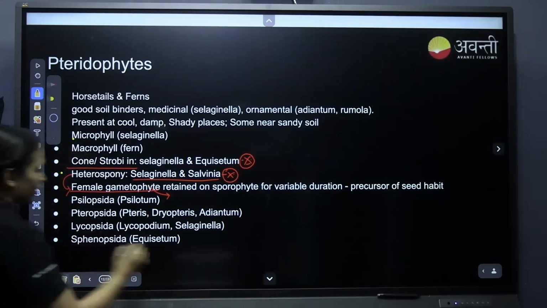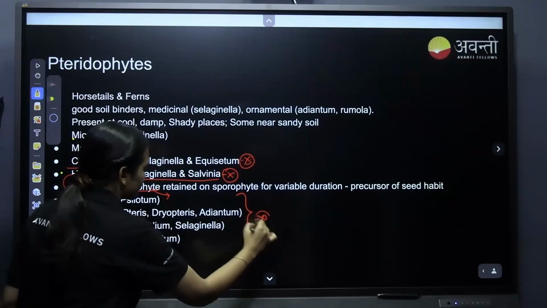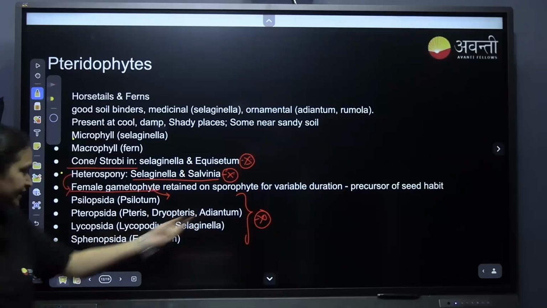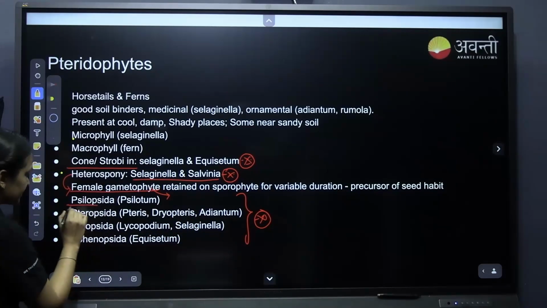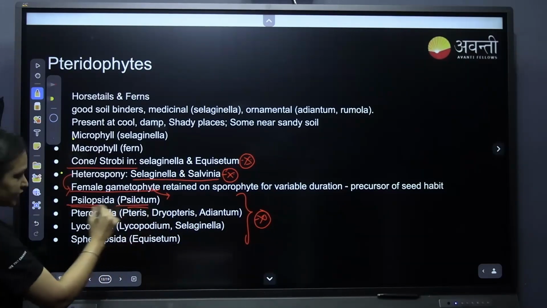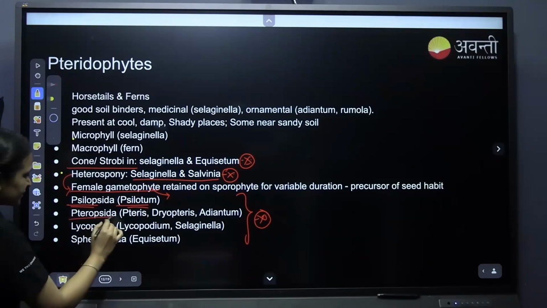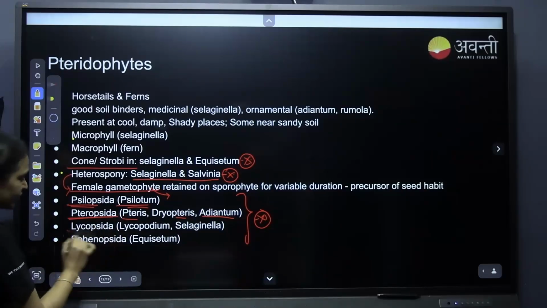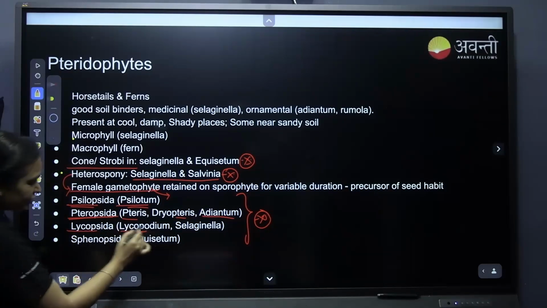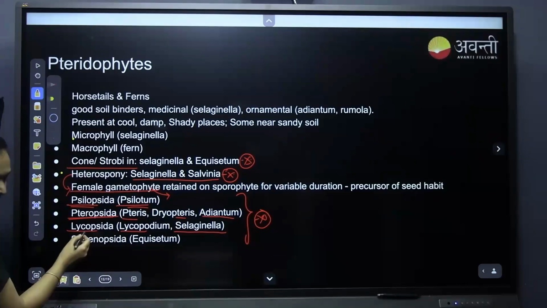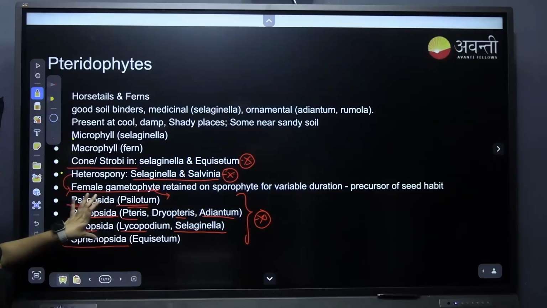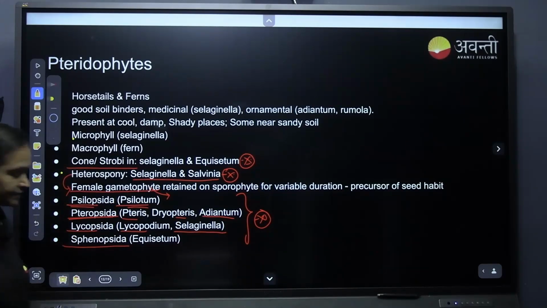All these things have been previous year questions: Coleopsida, Coleotum, Pteridopsida, Pteris, Diopteris and Adenatum. You don't have to remember much, because Coleotum is in Coleopsida, and Pteris, Diopteris and Adenatum are all in Pteridopsida. Lycopsida has Lycopodium, and Selaginella also comes in Lycopsida. Then Sphenopsida has Equisetum. This will come in match-the-following type questions, so we need to remember this.